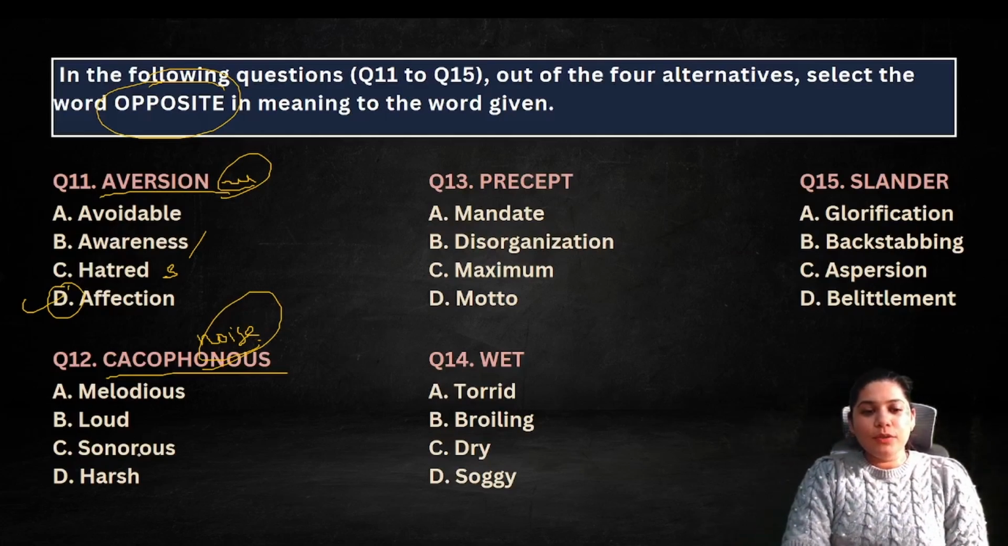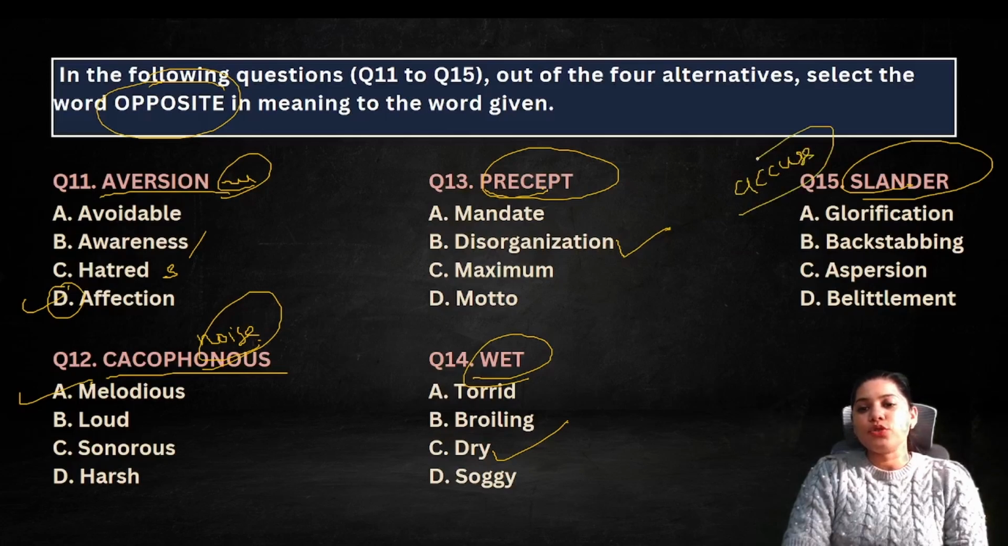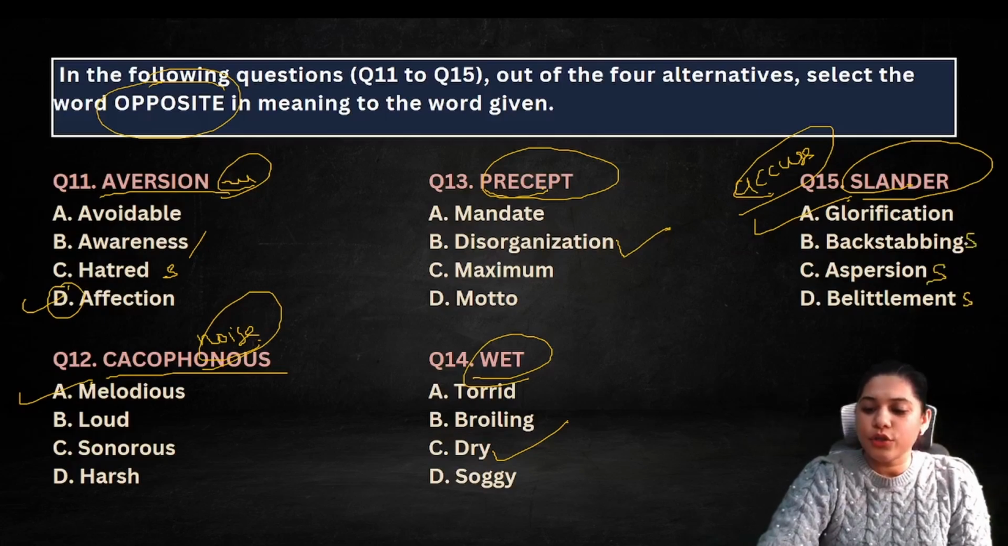So opposite will be... it also means harsh noise. मतलब it's so disturbing. ऐसा भी नहीं कुछ म्यूजिक चल रहा है, बहुत random आवाज है. So opposite will be good voice, isn't it? So that is melodious. Precept, right? What is precept, students? Precept is very organized, so the opposite will be disorganization. Wet का opposite dry, not that difficult. To slander means to libel, to accuse, to blame someone, किसी पे कुछ गलत इल्जाम लगाना. So opposite will be glorification. Aspersion, again to blame someone, belittle, kind of synonym.